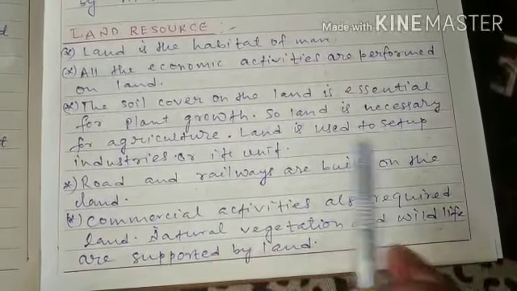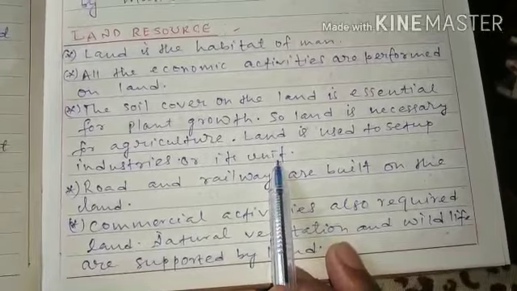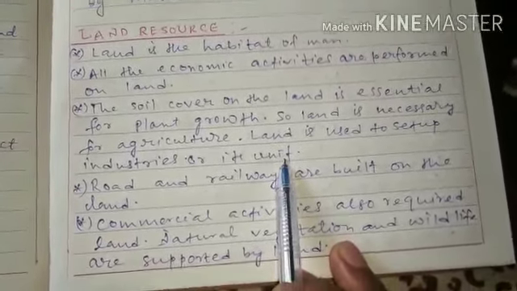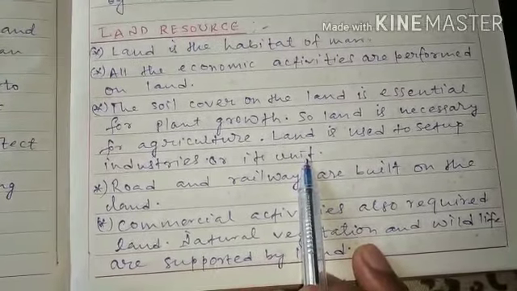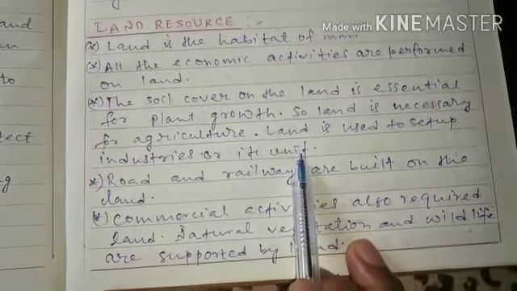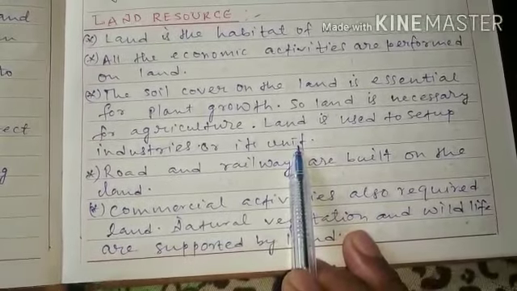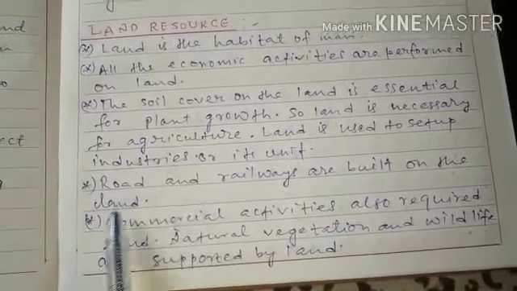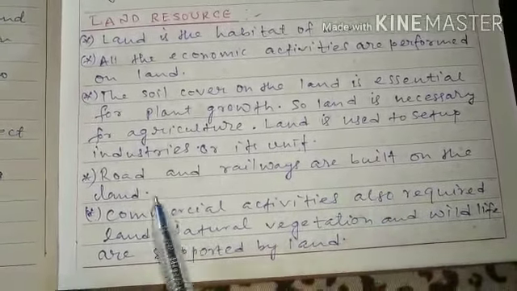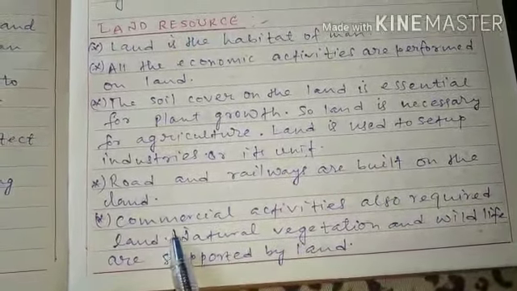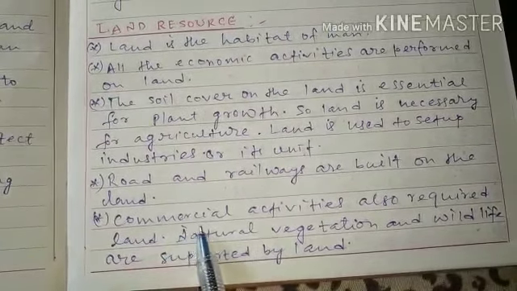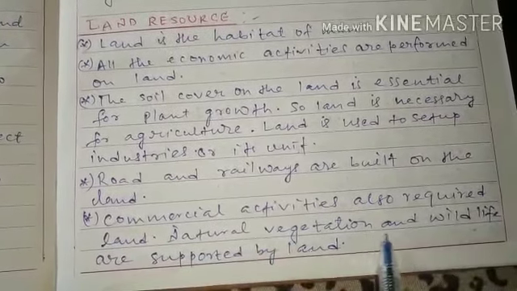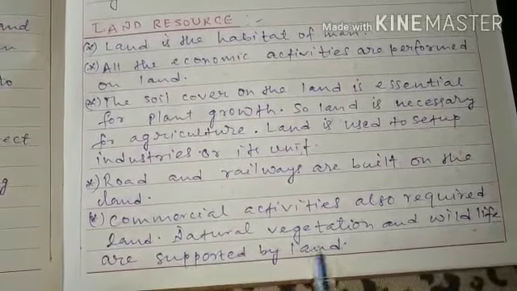Land is used to set up industries or units. As farmers cultivate different types of crops, these all are performed on the land. We construct industries, houses, buildings. These all require land. These are a few uses. Roads and railways are built on the land. Commercial activities also require land. Natural vegetation and wildlife are supported by land.